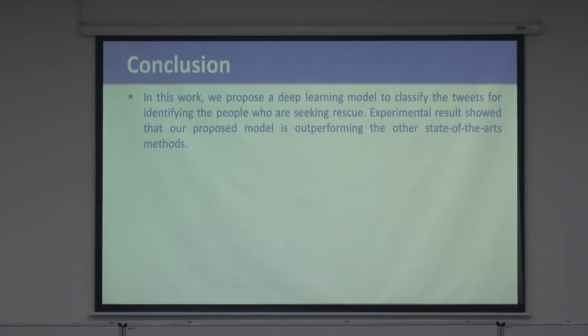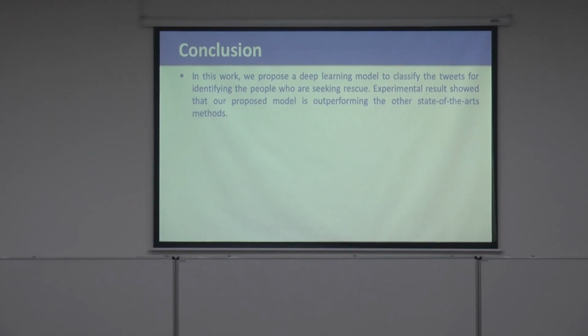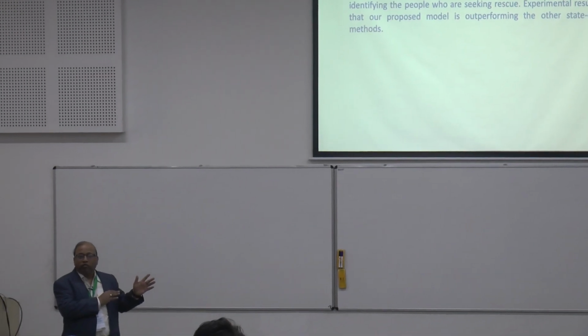I'll just stop here. So again, what is the objective? The objective was very simple. We collect all these tweets. The agencies like FEMA have this question, how to find categories of people which they have defined. In their document, they have very clearly stated whom they are going to rescue first. Here, I'm trying to get that information from the tweets correctly, and then use that, prioritize those, and try to generate the rescue scheduling, and then how to rescue people.